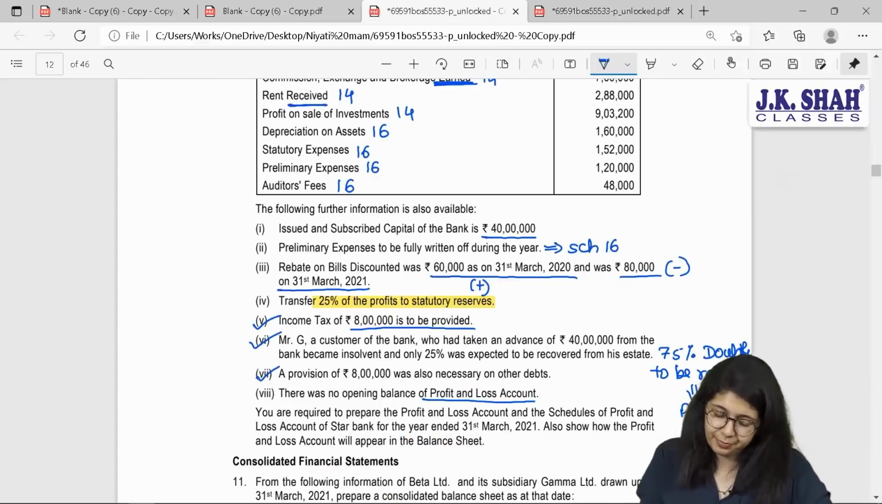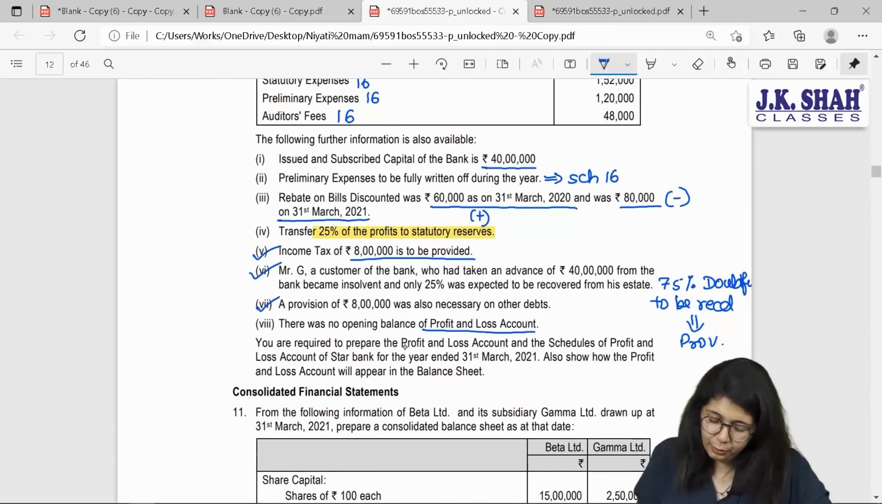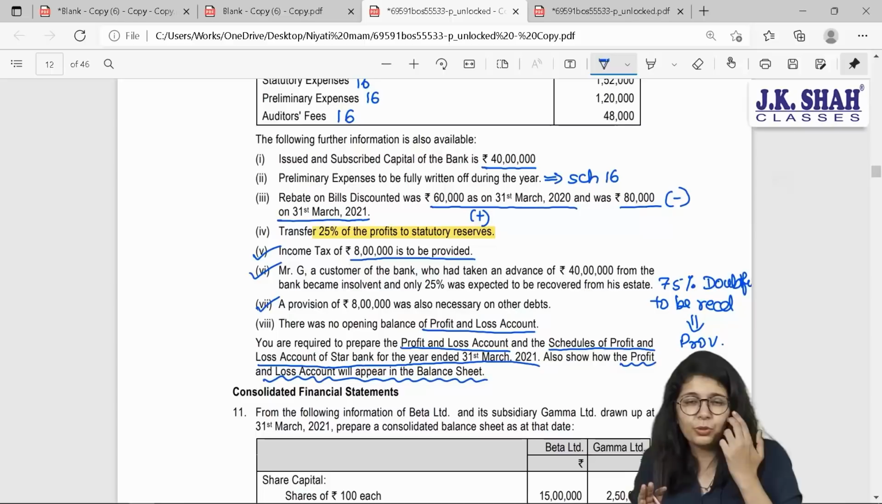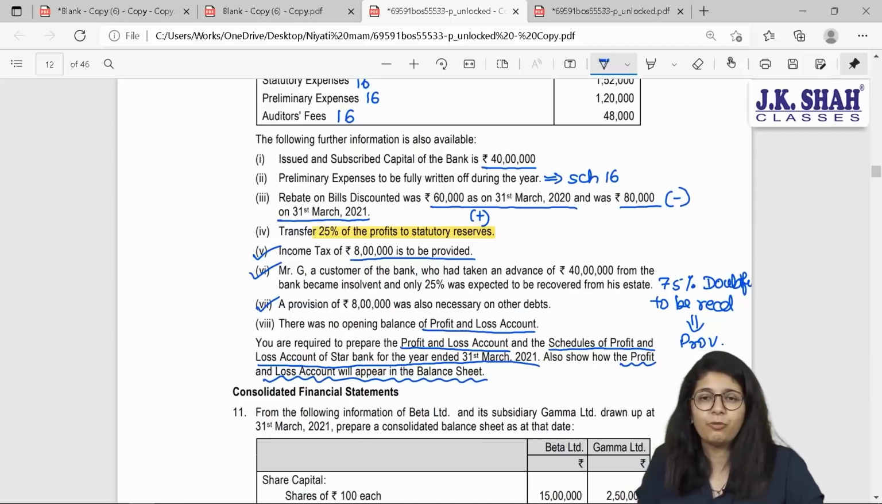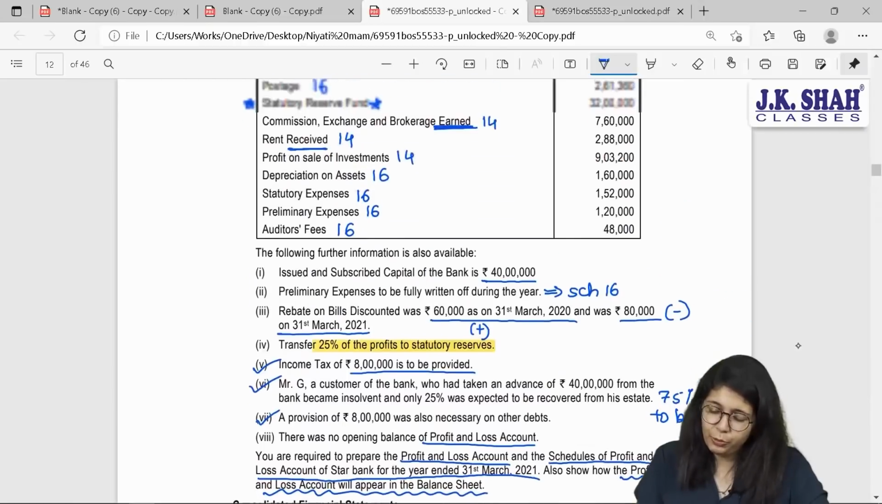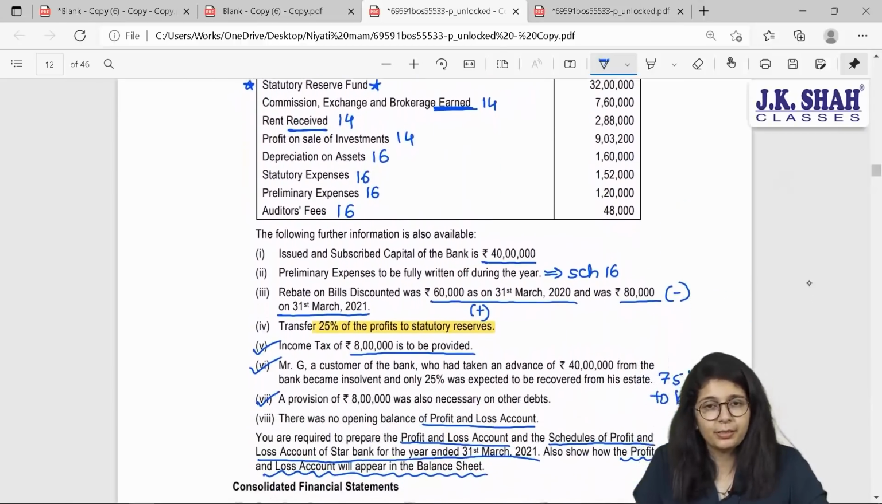Okay, next. You are required to prepare P&L account and schedule of profit and loss accounts of Star Bank for the year ended 31st March 21. Also show how profit and loss will appear in the balance sheet. This is just a specific note to be mentioned at the end. Basically, what I want is P&L account. So beta, which other points will be there? No other points. I am just going to give effects of all these items.